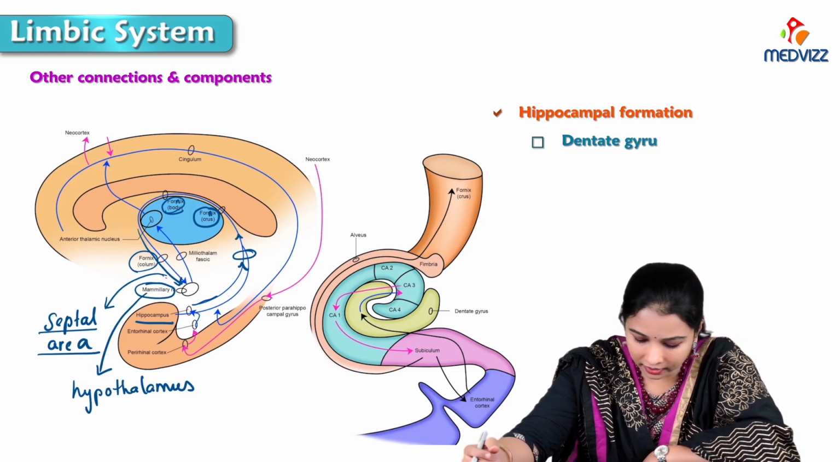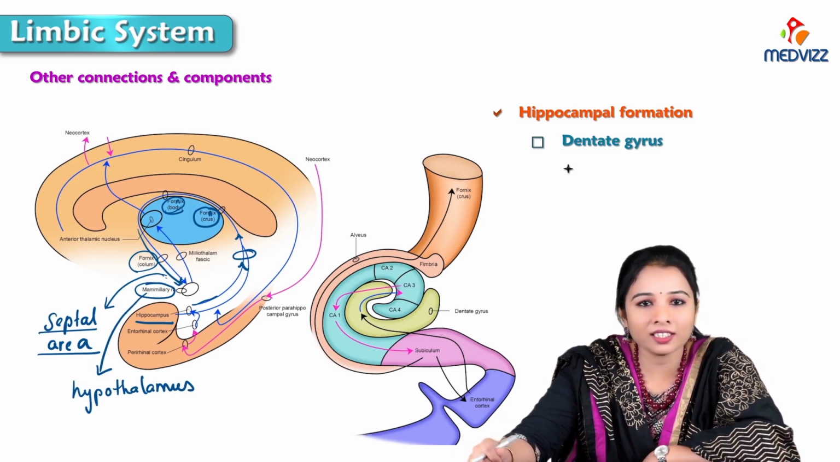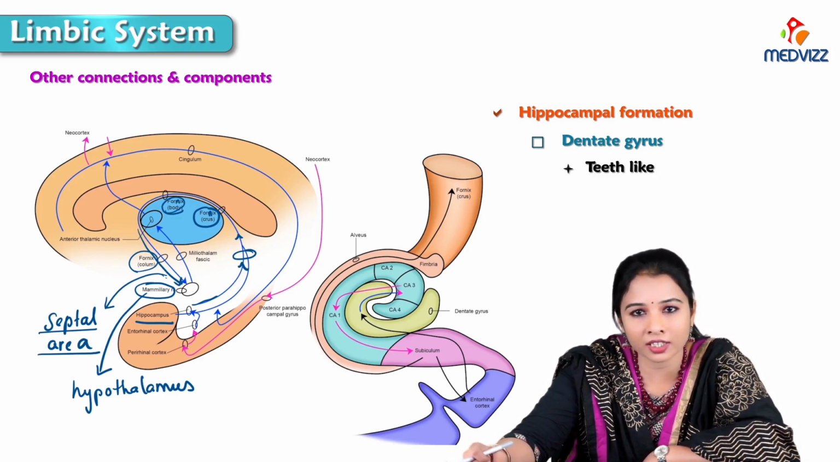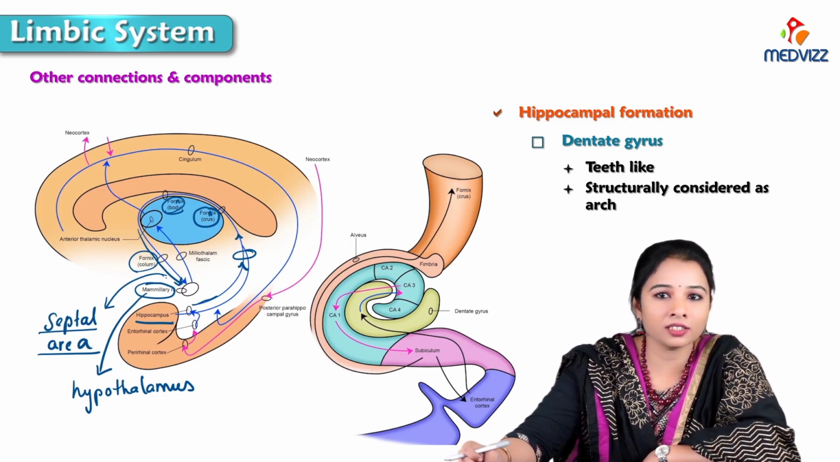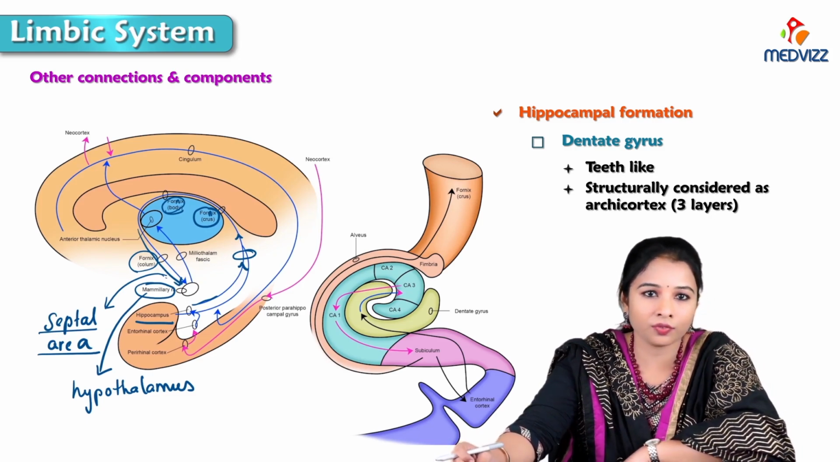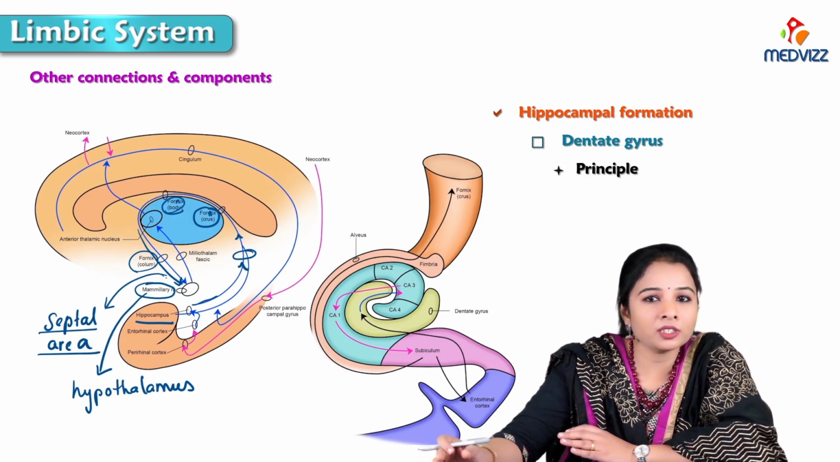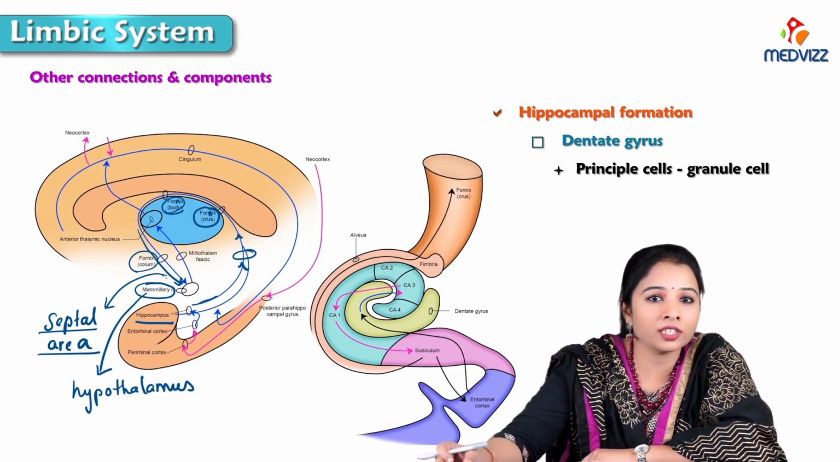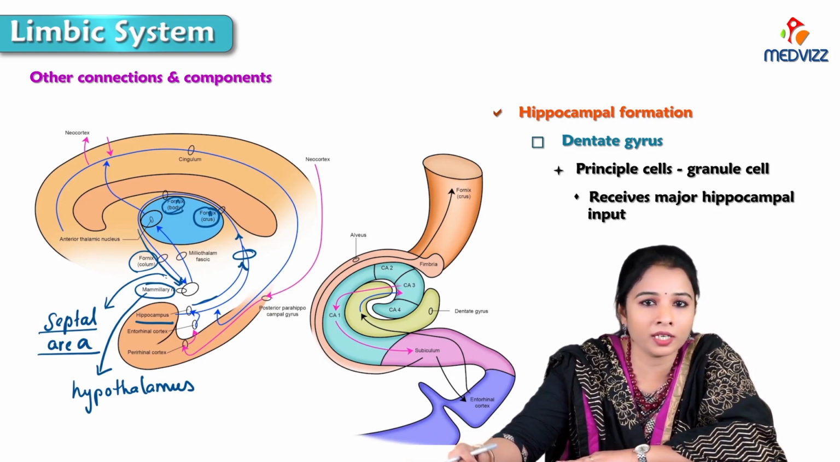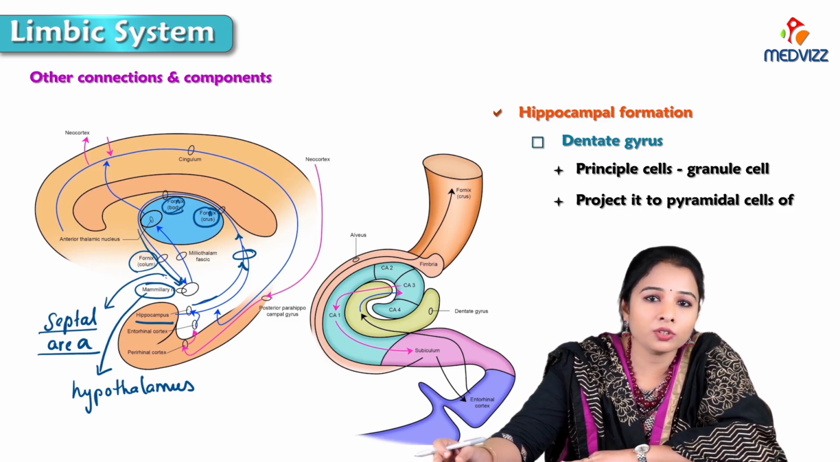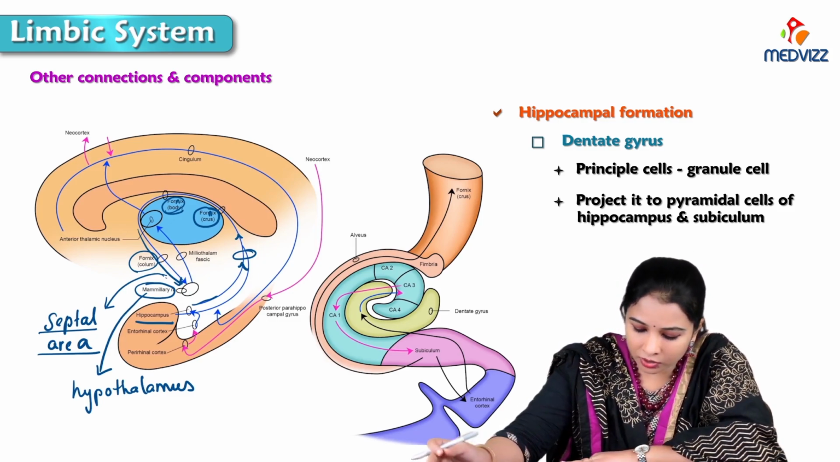Next is the dentate gyrus. Dentate gyrus means teeth-like. When you see deep to the hippocampus, near to it, there is the dentate gyrus. It is also structurally considered as archicortex, consisting of 3 layers of cortex. As the grey matter is in 3 layers, the principal cells are the granule cells. They receive the major hippocampal input via the perforant pathway from the entorhinal cortex and project to the pyramidal cells of the hippocampus and subiculum.